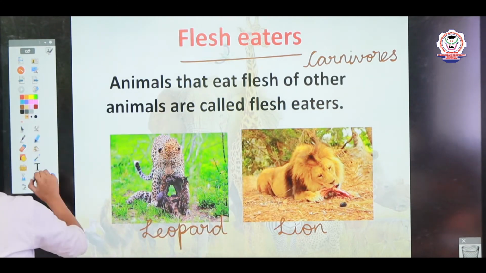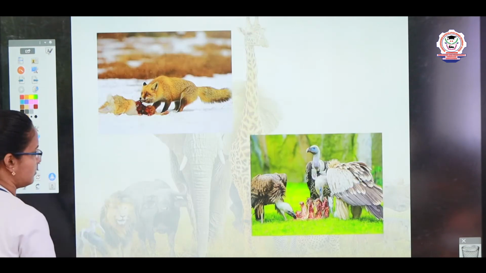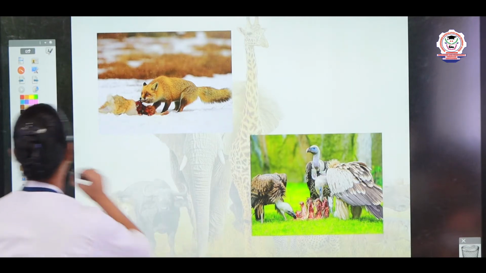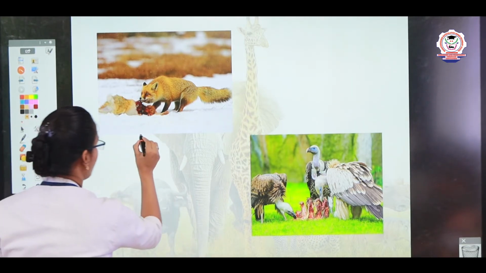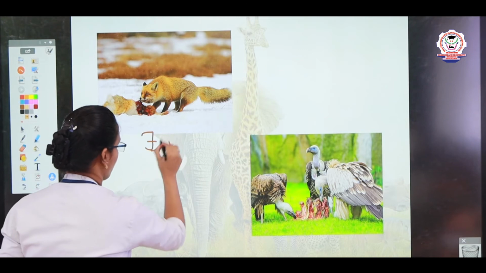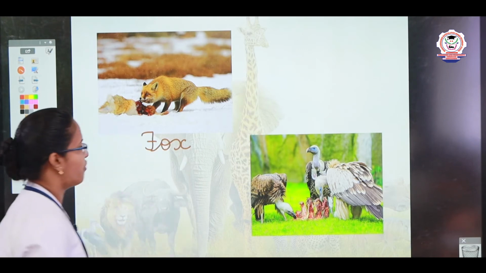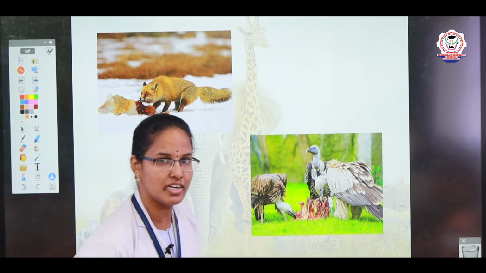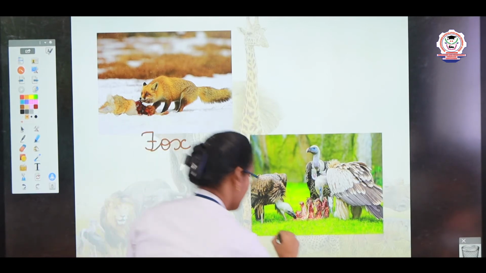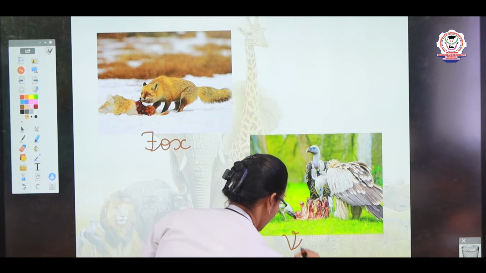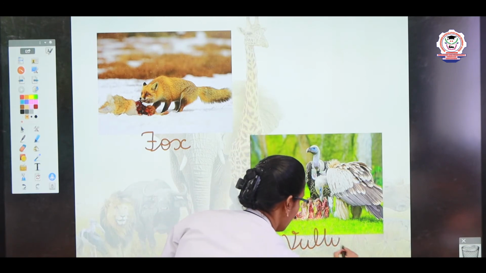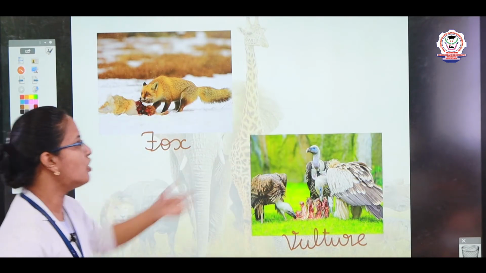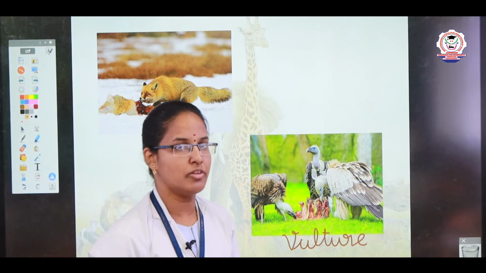Now we see some other examples. What animal is this? Very good. Fox. Spell fox. F-O-X, fox. And then what bird is this, children? What is the name of this bird? Vulture, children. V-U-L-T-U-R-E, vulture. These are also some examples of flesh eaters.